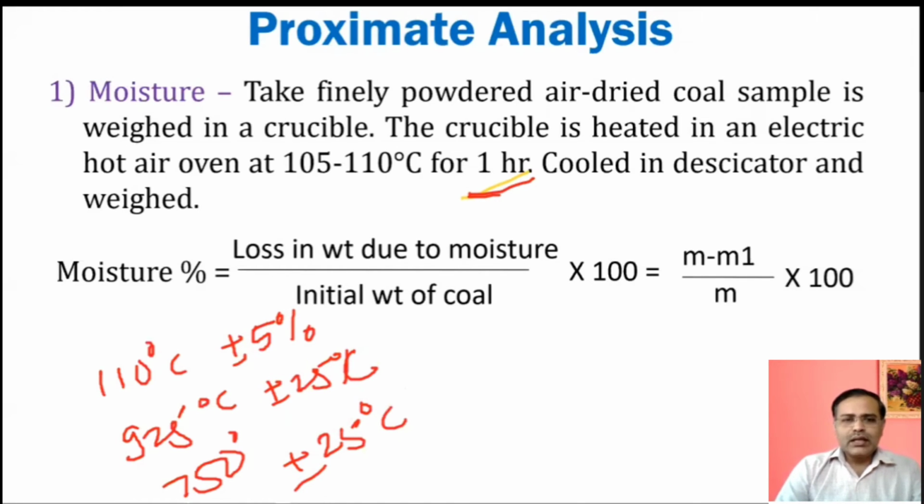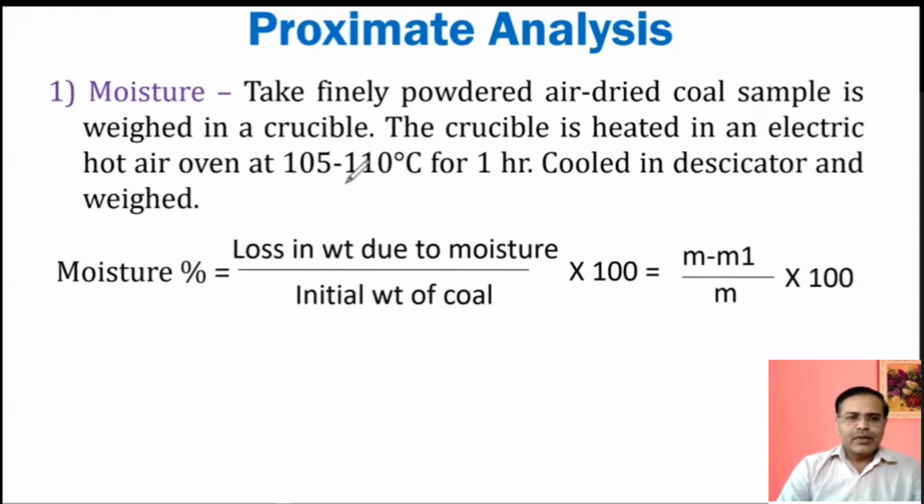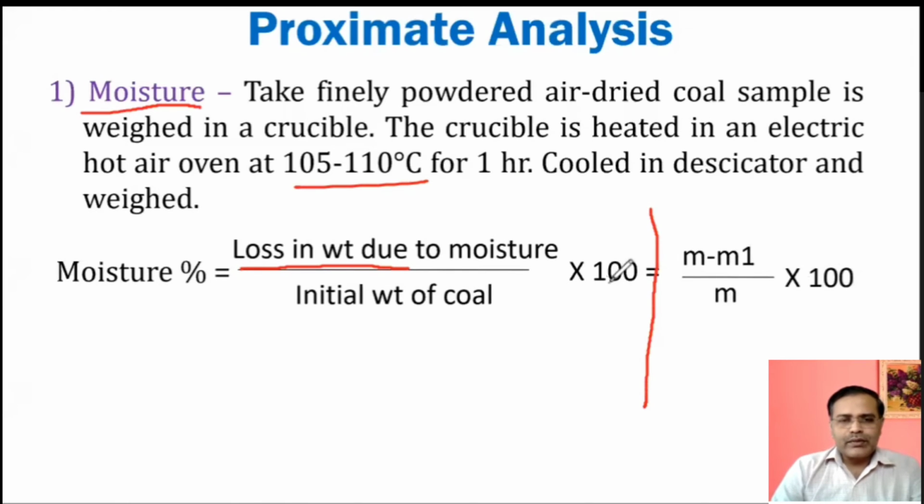Now the main thing here is to remember the formula. Here we are heating the coal sample to remove the moisture, and moisture can be removed at this temperature. So the moisture percent is equal to the loss in weight due to moisture. It means when we are heating to 110 degrees Celsius, whatever loss in weight is observed, divided by the initial weight of coal sample, multiplied by 100. If you want it more clearly, we have written another form of the equation also. You can use either this form or this form, and this will be an important part for the numericals also.